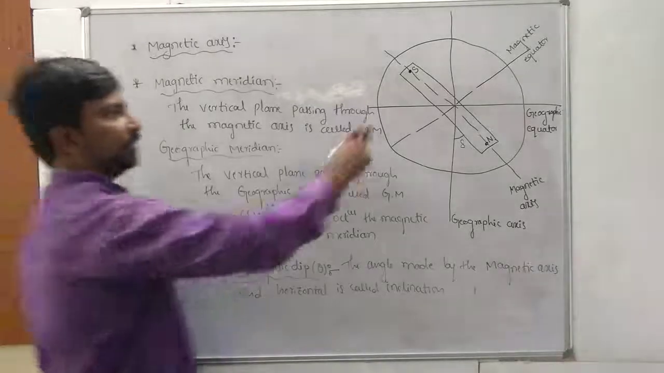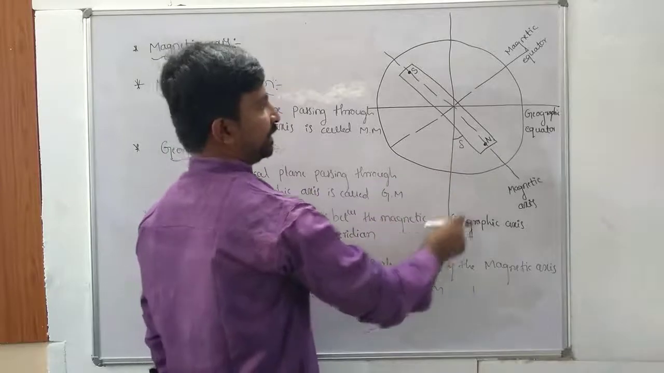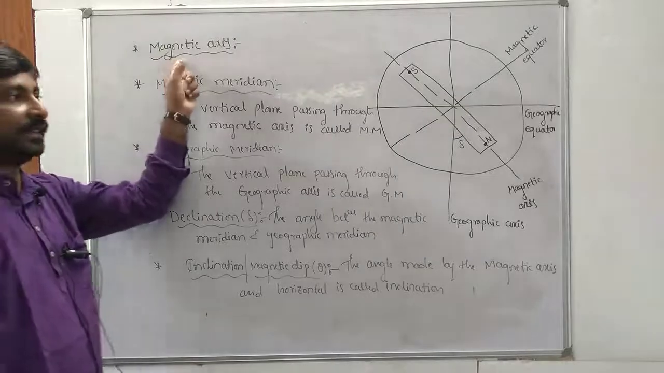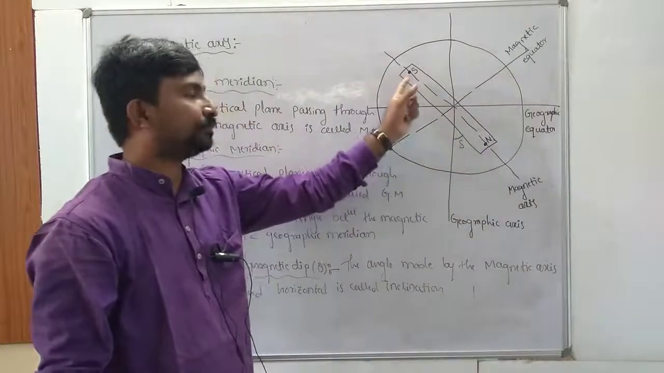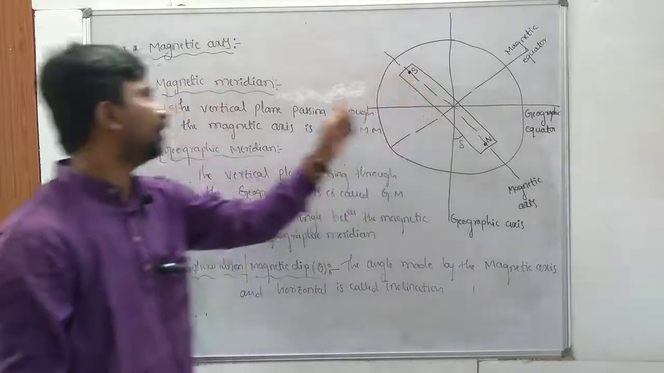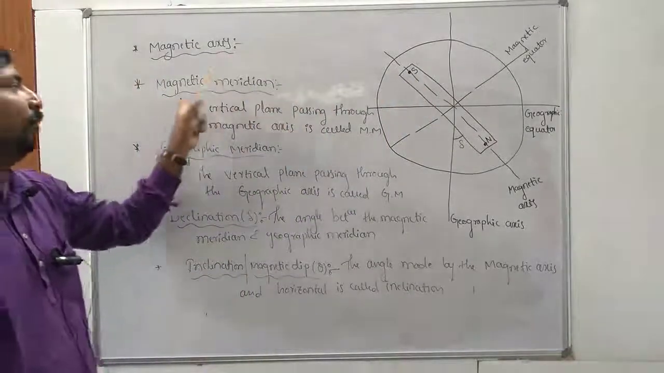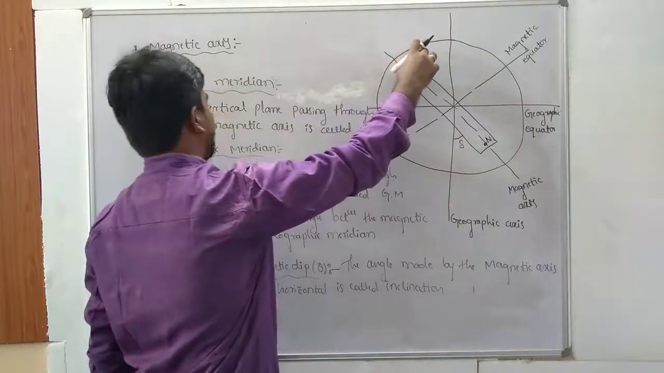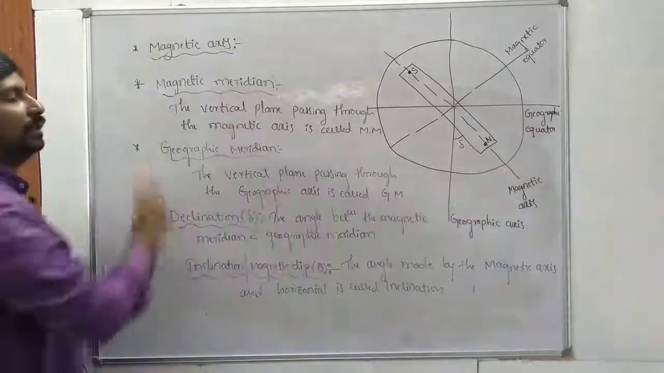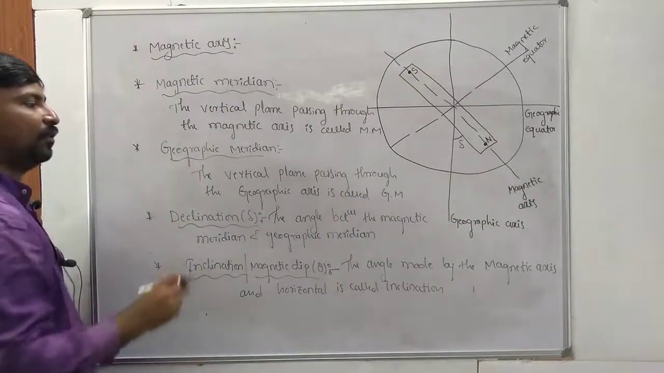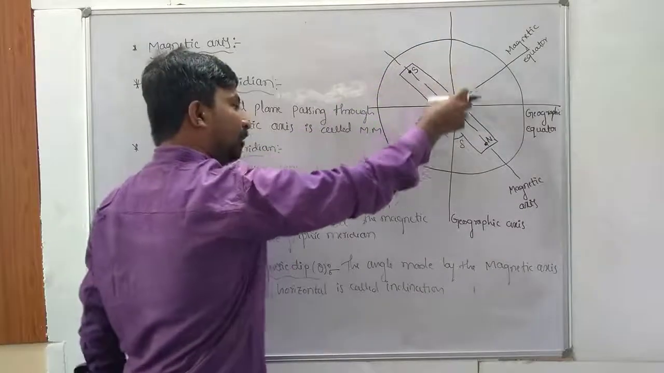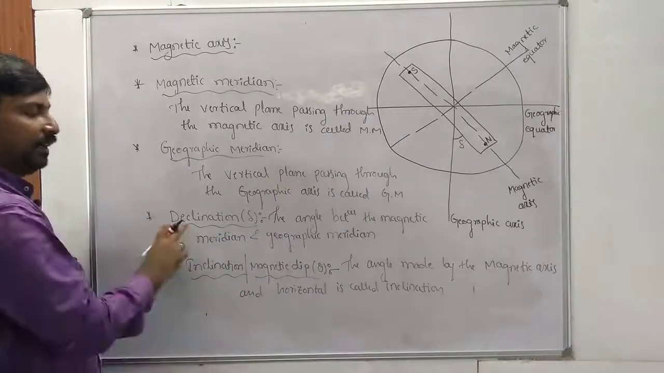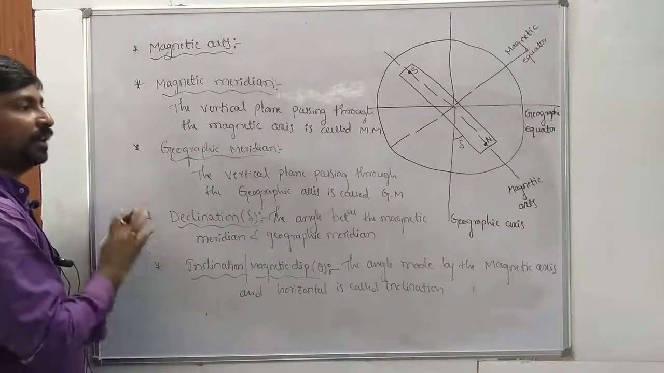Once again, this is the magnetic axis, this one is the geographic axis, geographic equator and magnetic equator. First one, magnetic axis: the line passing through the north and south pole of the magnet is called what? Magnetic axis. What is meant by magnetic meridian? The vertical plane passing through the magnetic axis is called magnetic meridian. What is meant by geographic meridian? The vertical plane passing through the geographic axis is called what? Geographic meridian.